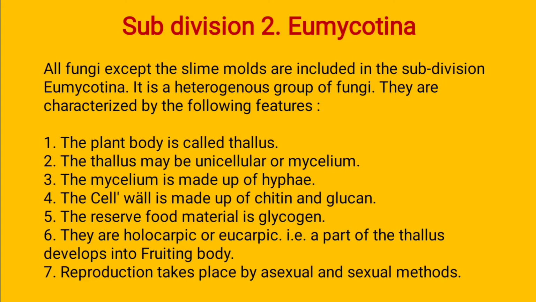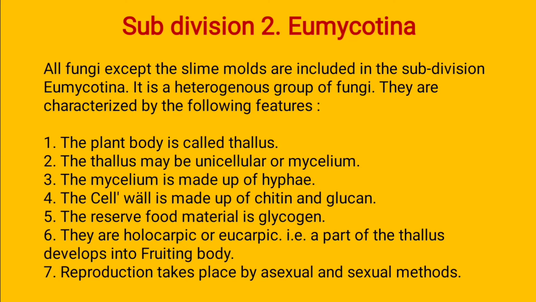The cell wall is made up of chitin and glucan, which means the cell wall is made up of polysaccharide material. The reserve food material is glycogen. In the fungi, these two characters are common in the whole subdivision and whole class, so you can write these two characters in the exam: the cell wall is made up of chitin and glucan, and the reserve food material is glycogen.